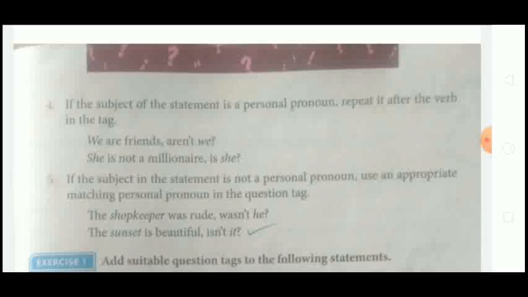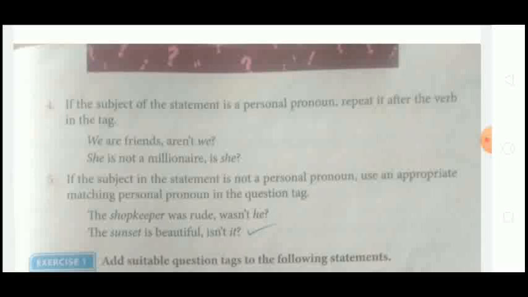So whenever there is a personal pronoun in the statement, then while writing a tag for it, after the verb you have to put that personal pronoun. She is not a millionaire, is she? Rule number 5: if the subject in a statement is not a personal pronoun, use an appropriate matching personal pronoun in the tag.